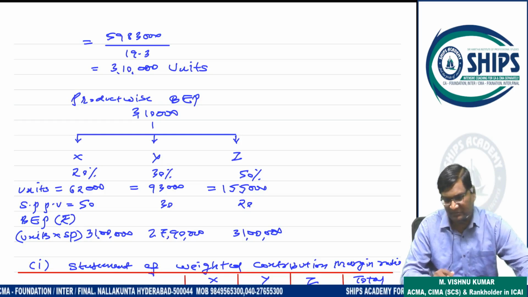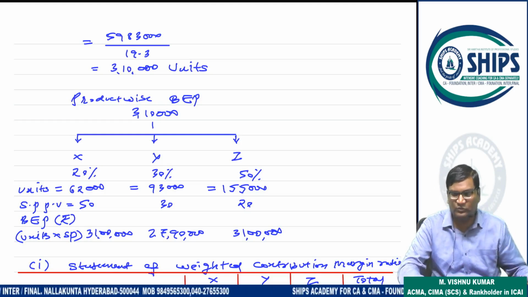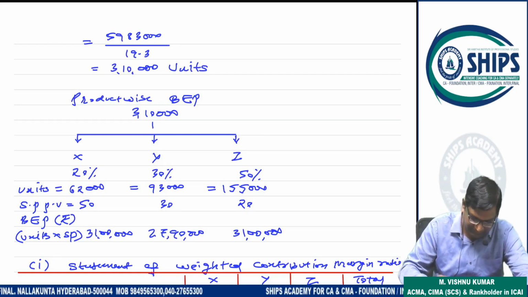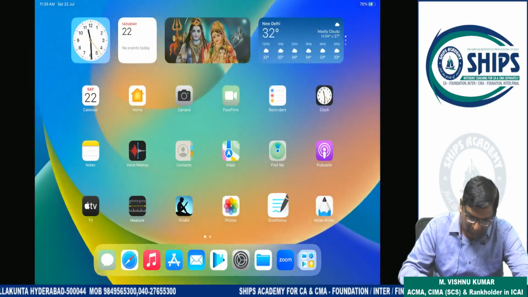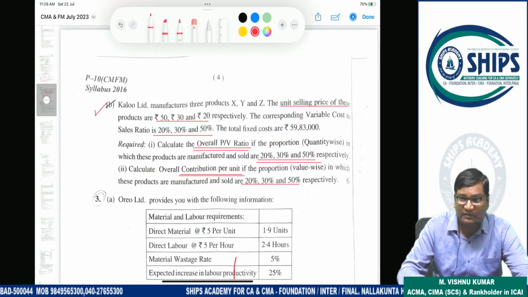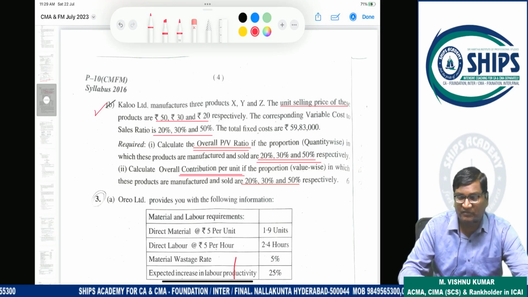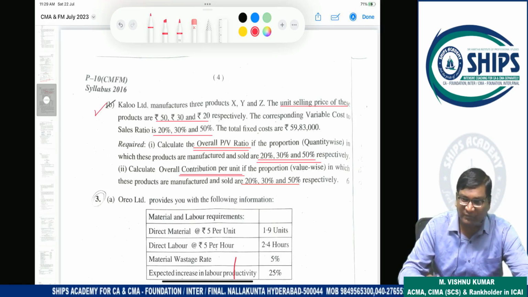So this is an easy, manageable question. I hope this is understood by all students. Yes, sir. We only have to calculate what? Break-even point in rupees and break-even point in units. In one case we have to use PV ratio, and in the other case we have to use contribution per unit.